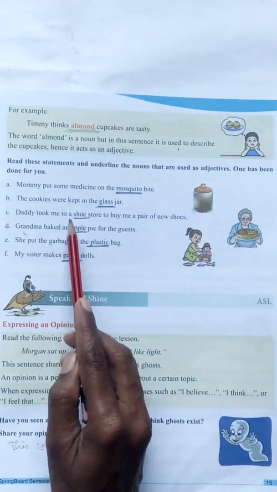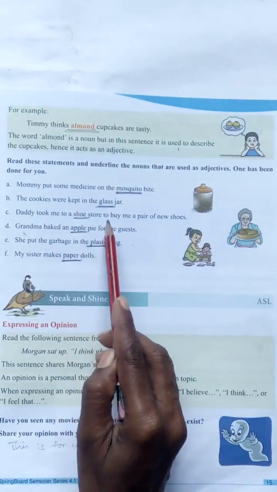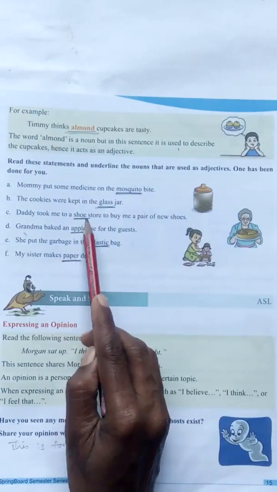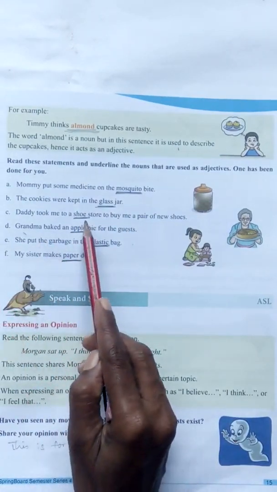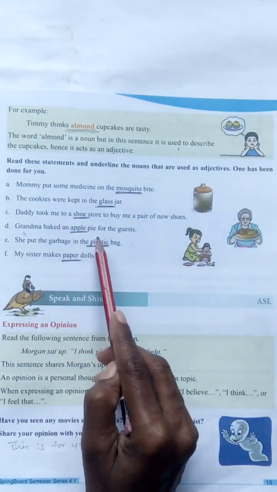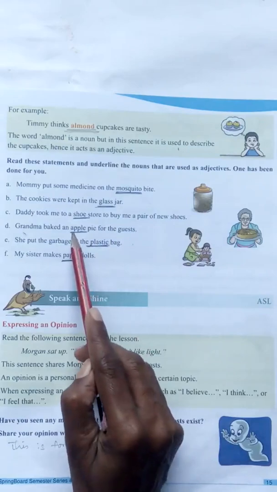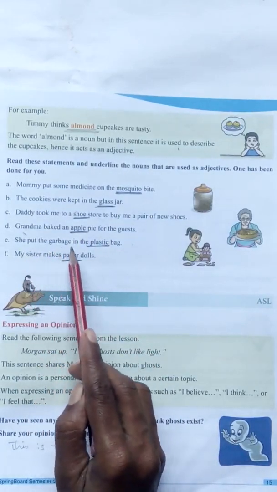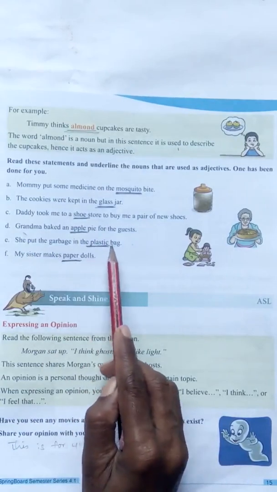Daddy took me to a shoe store to buy me a pair of new shoes. See here, shoe. Here this is the describing noun. Grandma baked an apple pie for the guests. Apple here. She put the garbage in the plastic bag.